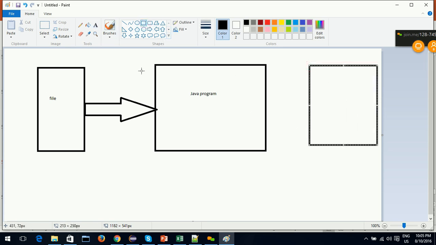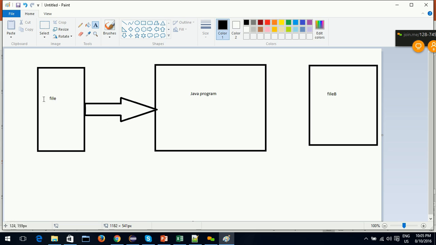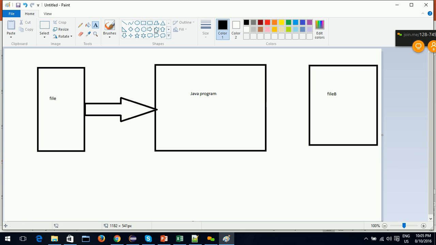I'll create another thing. This is again a file, some other file. Let me call it file B. What I'll do, I read data from this file. I take input from this file, then I execute some logic. I might change or alter the data, then write that altered data to file B. Here, this is the output of the Java program. When I say input, it is input to the Java program. When I say output, it is output of the Java program.